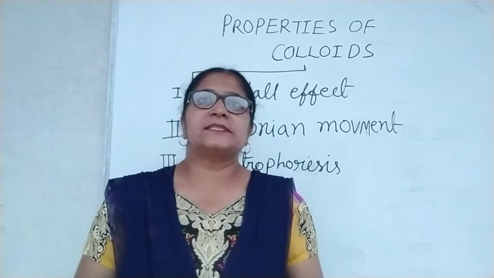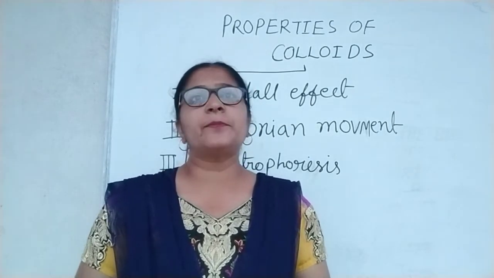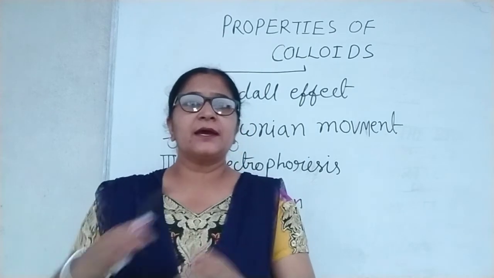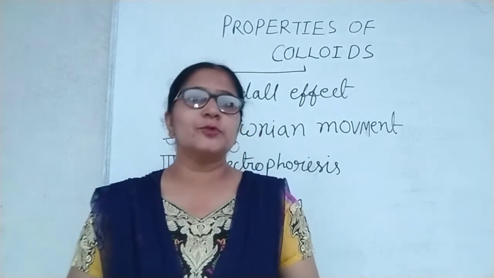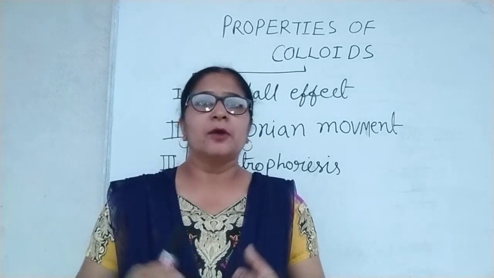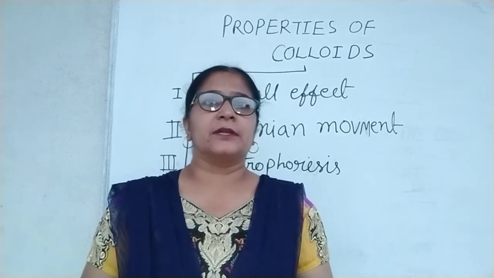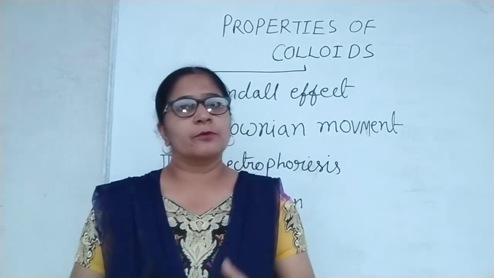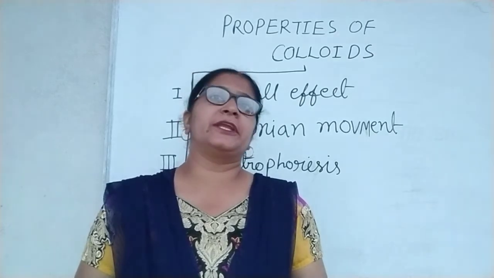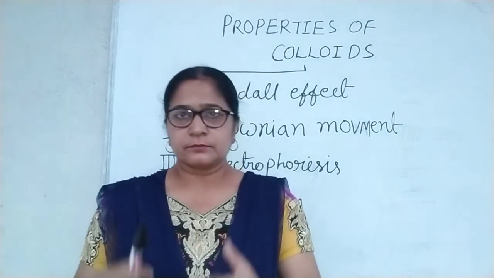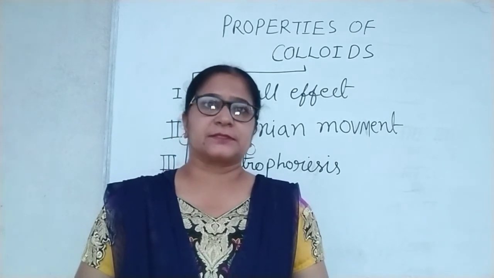Then the second is Brownian movement. The colloidal particles move in a zigzag path. This movement is known as Brownian movement, and it is due to the colliding molecules of the dispersion medium constantly hitting the colloidal particles.